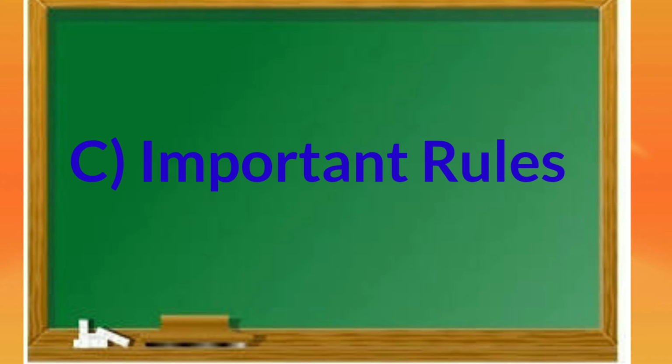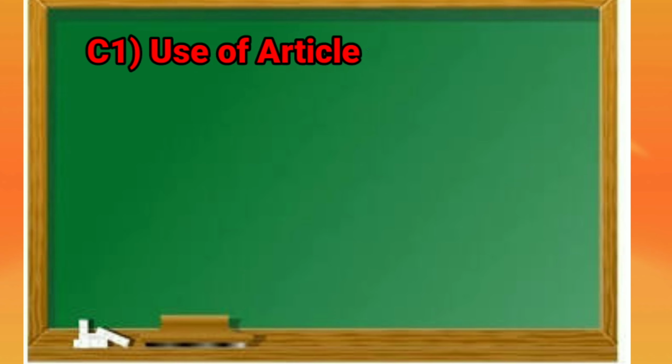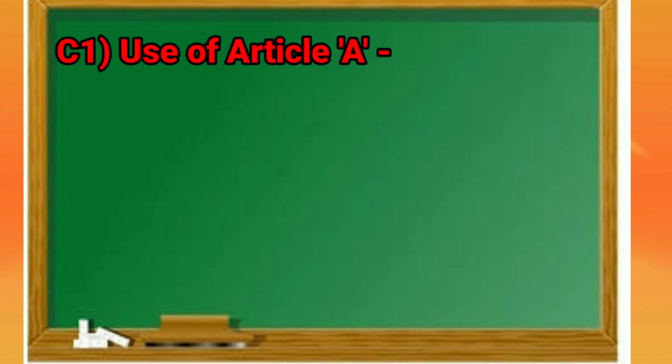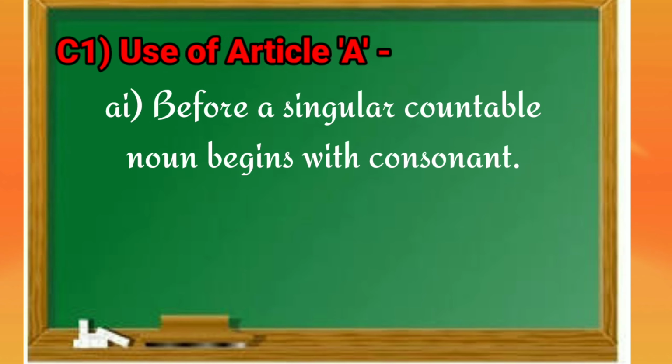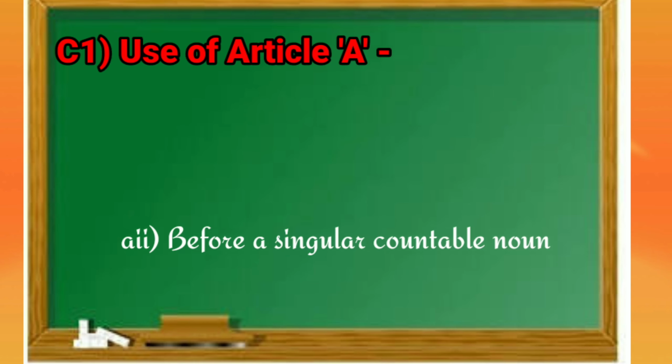Our next point is important rules about articles. C1, use of article a. And first rule is, before a singular countable noun begins with a consonant, we are using article a. Let's see some examples. A pen, a book, a cow, a girl. Here, P, B, C, G are consonants, so we are using article a before them.